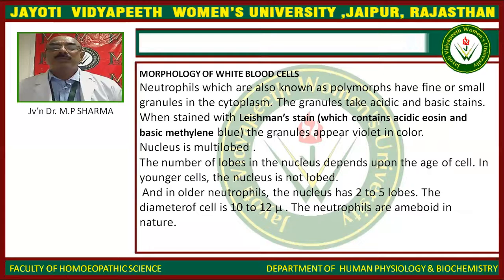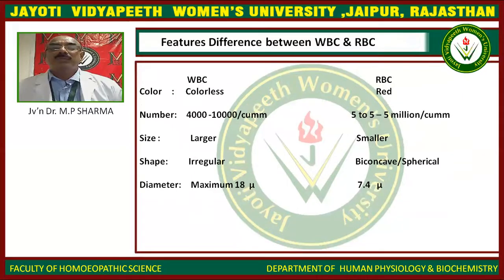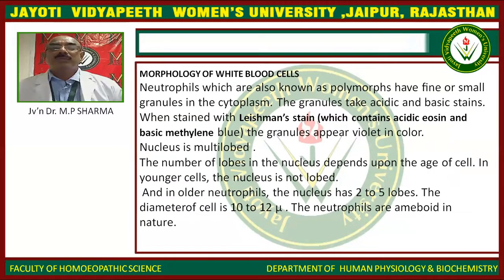The number of lobes in the nucleus depends upon the age of cells. In younger cells, the nucleus is not lobed, and in older neutrophils, the nucleus has 2 to 5 lobes. The diameter of cells is 10 to 12 microns. The neutrophils are amoeboid in nature.